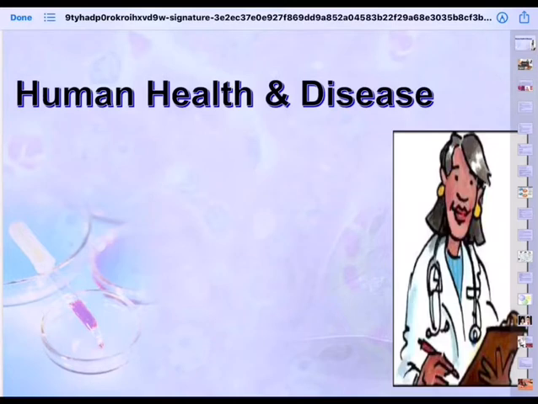Whereas chapter number 9 is removed. What is that chapter number 9? Strategies for enhancement in food production. That chapter is removed. So again 14 marks, 2 chapters. That means human health and disease, this chapter which I am dealing with today, is for 7 marks, and then in future we will be talking about microbes in human welfare. That's also for 7 marks. So do not neglect this chapter and next chapter. 7 plus 7, 14 marks.